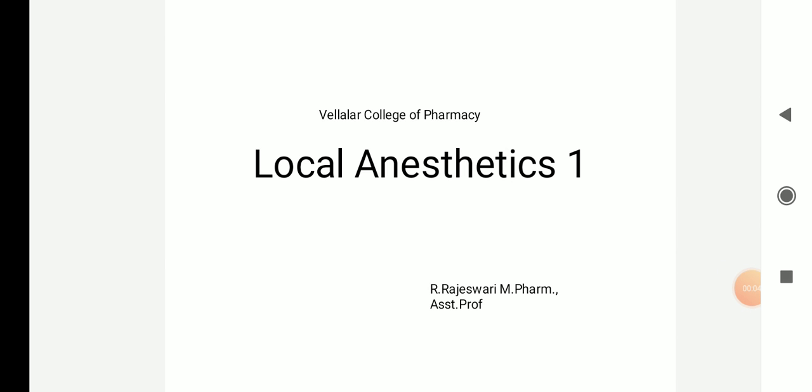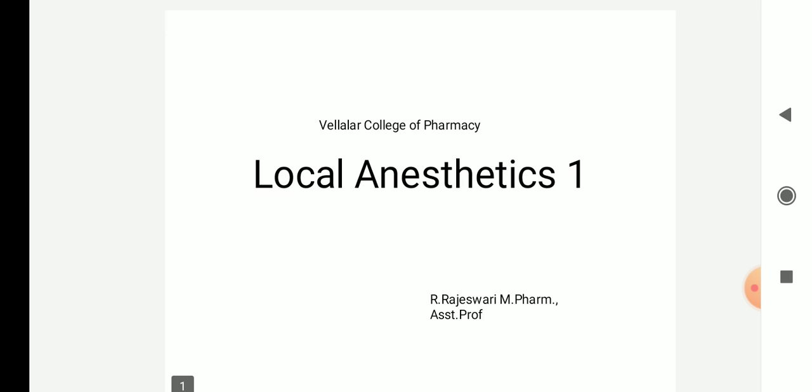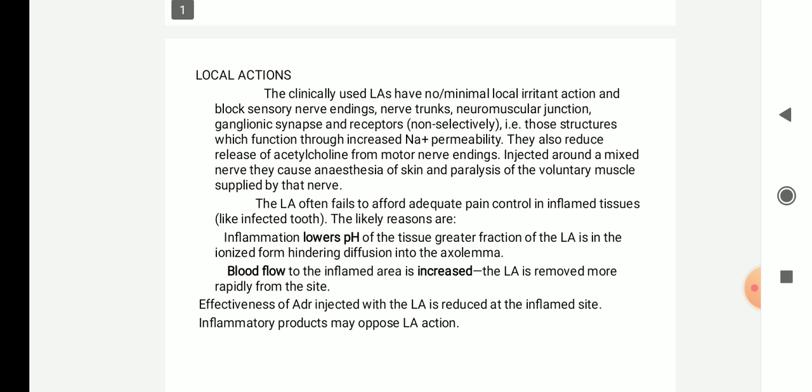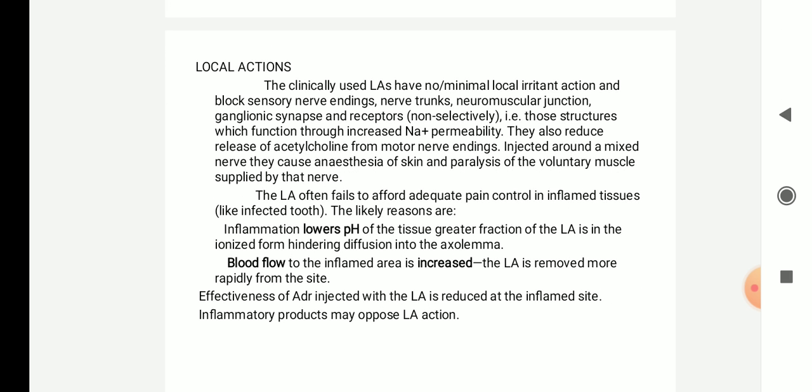Last class you saw the mechanism and classification of local anesthetics. Today let us see the actions of local anesthetics. So, local actions. The clinically used local anesthetics will have no or minimal local irritation action.